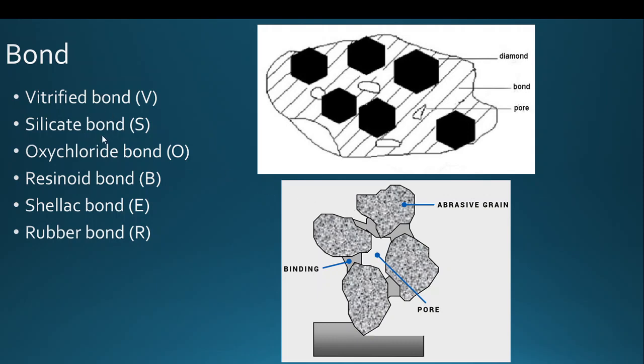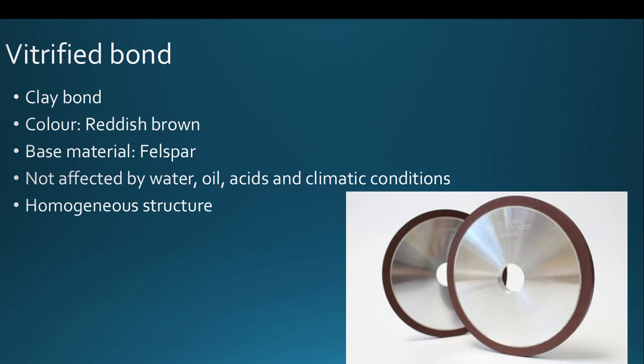So these are the various kinds of bond materials generally used for making grinding wheels: vitrified bond, silicate bond, oxychloride bond, resinoid bond, shellac bond, and rubber bond. And each bond material is denoted with an alphabet in the manufacturer's specifications.